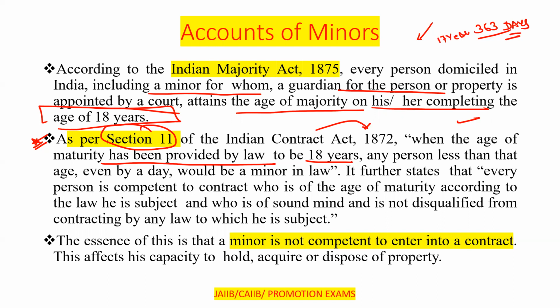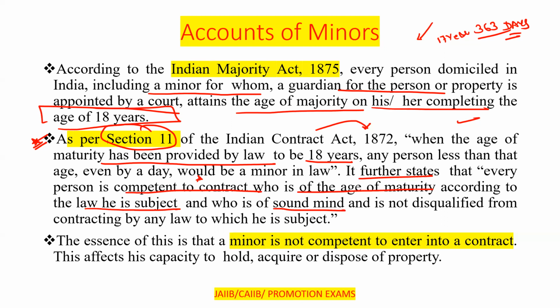It further states that every person is competent to contract who is of the age of majority according to the law to which he is subject, and who is of sound mind and is not disqualified from contracting by any law to which he is subjected. Clear? That is when the person is competent to contract.